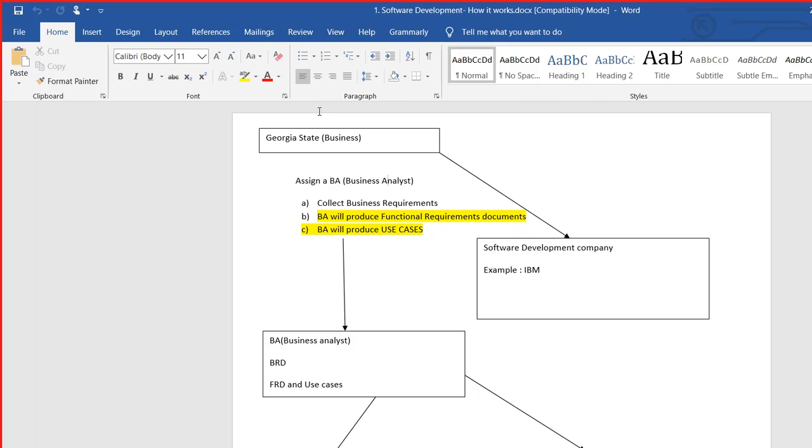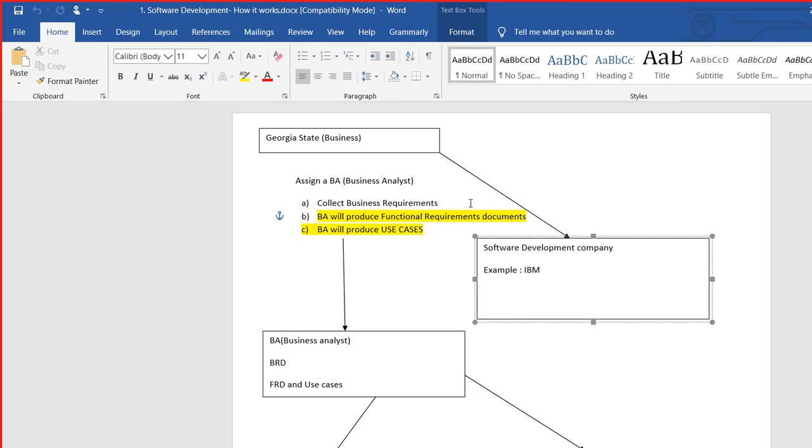Over there, they have people who are knowledgeable about this software. So from IBM, the business analyst will be sitting with experts from Georgia State to collect the requirements. Like, sir, what do you need? What kind of functionalities are you looking for in this software?